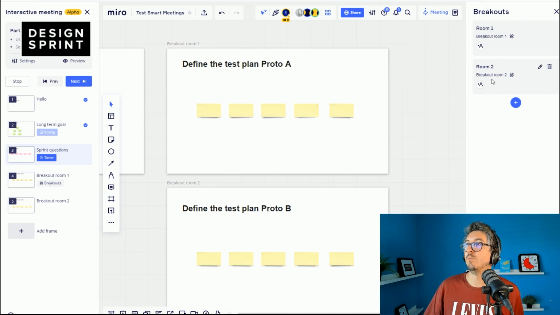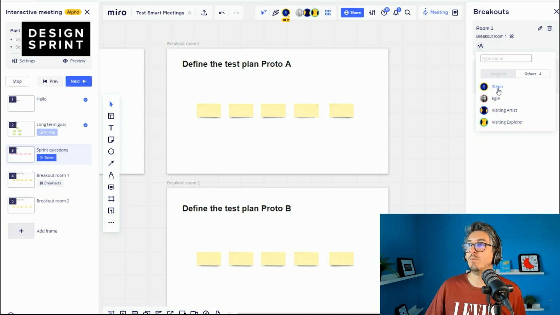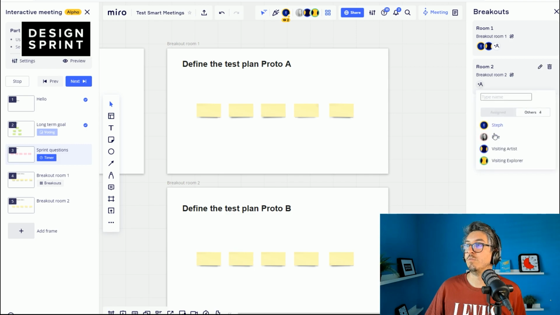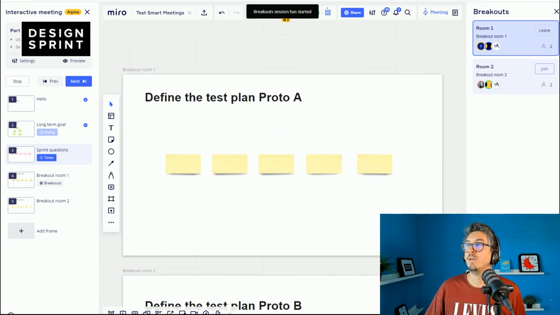So breakout rooms 1 and 2. And then I can assign the participants. So how do I assign? Okay, the plus button. Really cool. So I will go in A with the visiting artist. Great. And in that room, it will be Egle with the visiting explorer. Nice. Cool, and we are ready to rock. So I will go here, start breakout. Okay, nice.